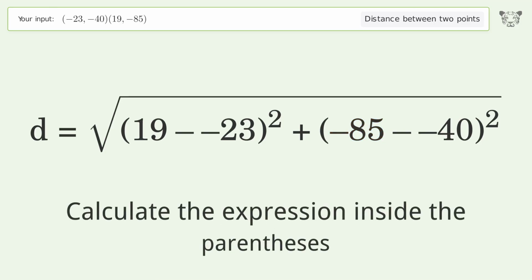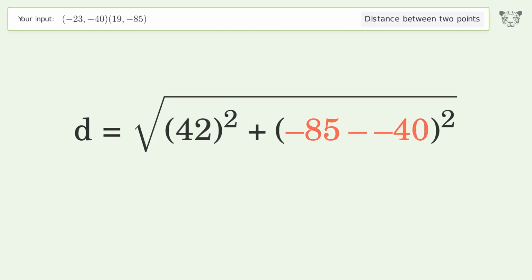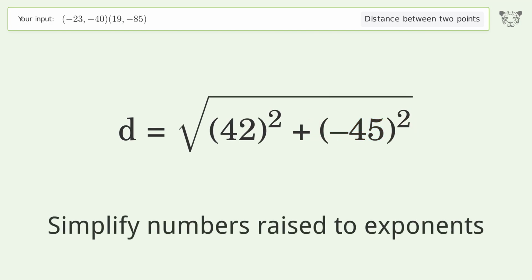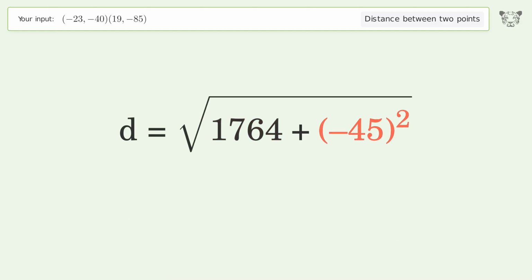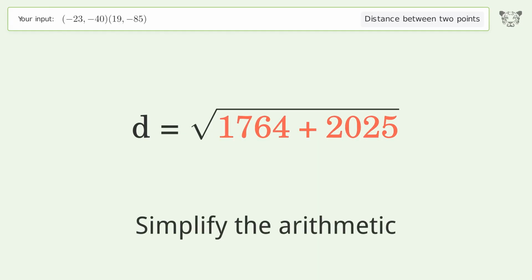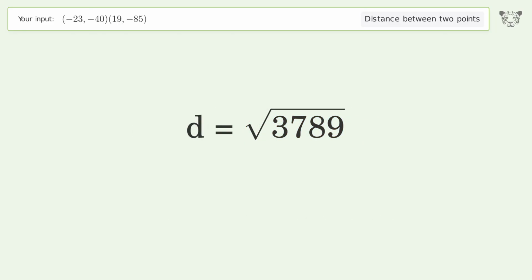Calculate the expression inside the parentheses. Simplify numbers raised to exponents. Simplify the arithmetic. And so the distance between the 2 points is the square root of 3,789 or 61.555.